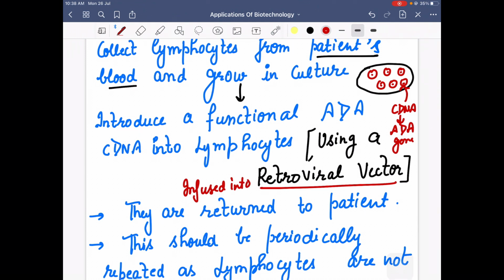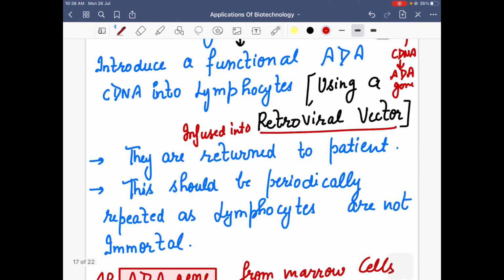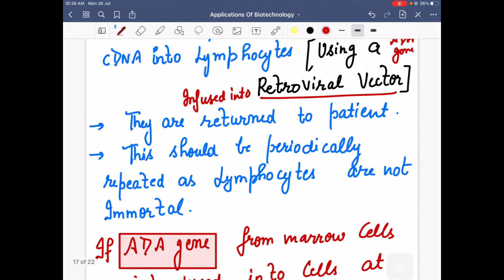But this is not a permanent cure. It should be periodically repeated, because lymphocytes are not immortal. They live only for a few weeks.